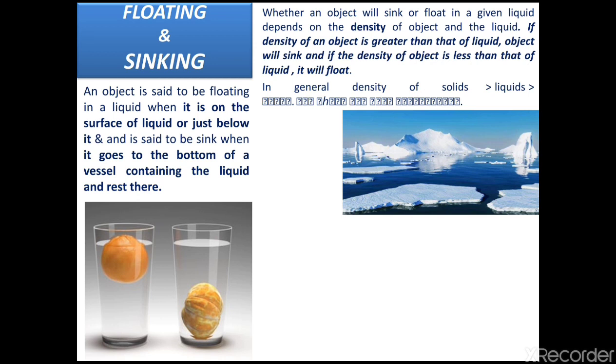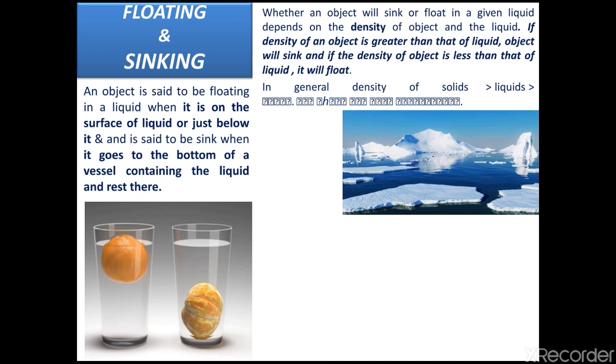Though ice is the solid form of water, and according to the general concept, density of solid is higher. We just learned that when an object floats on water, the density of this object is less than that of water.